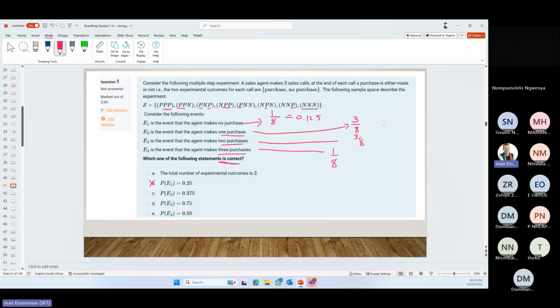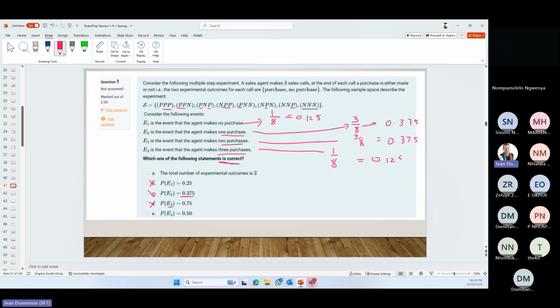Probability that event 2 happens. Okay, what's that? 3 divided by 8, 0,375. Okay, cool. That is the correct one. Event 3. Okay, so that would also be 0,375 because it's 3 divided by 8. Event 4 is 1 over 8, so that again is 0,125.